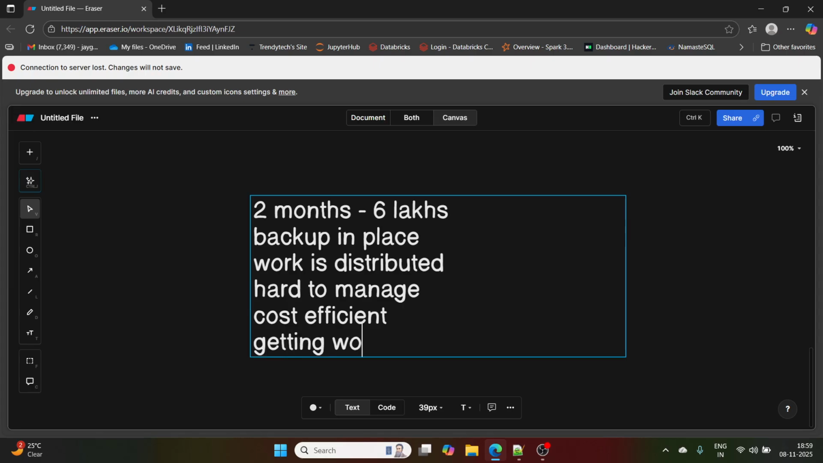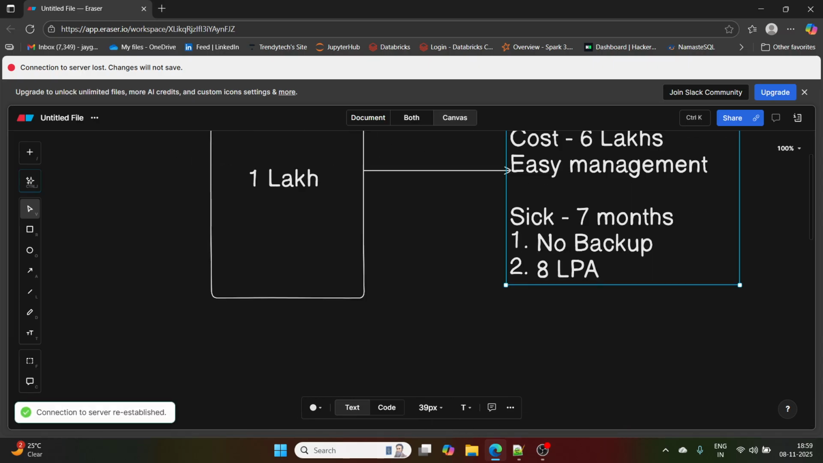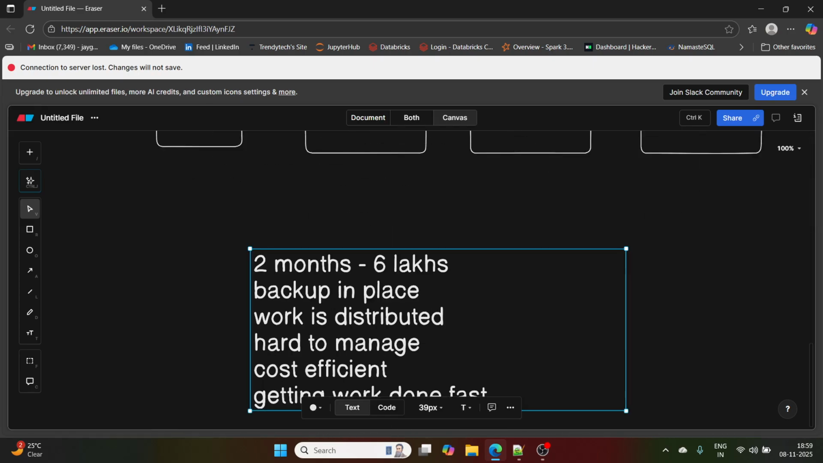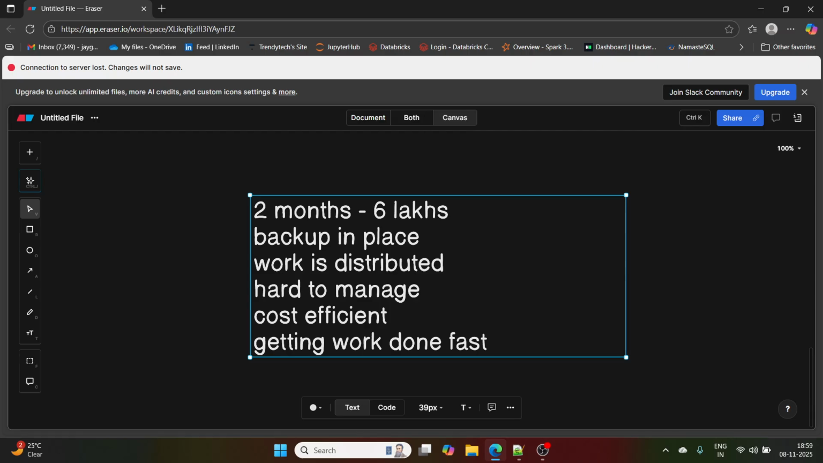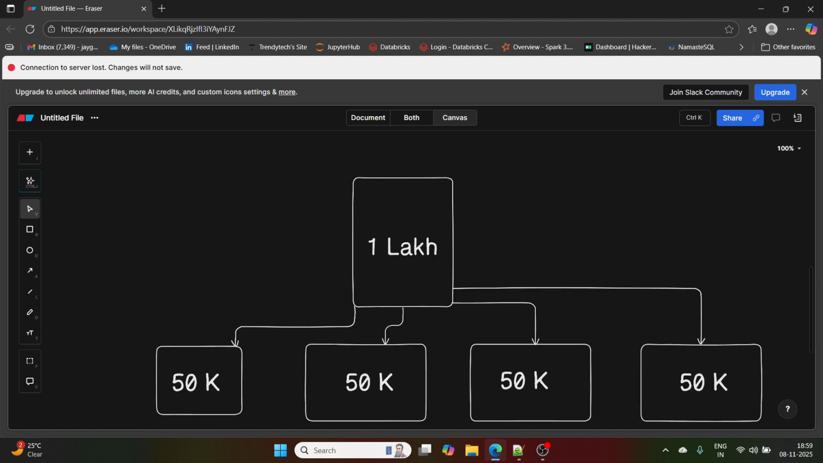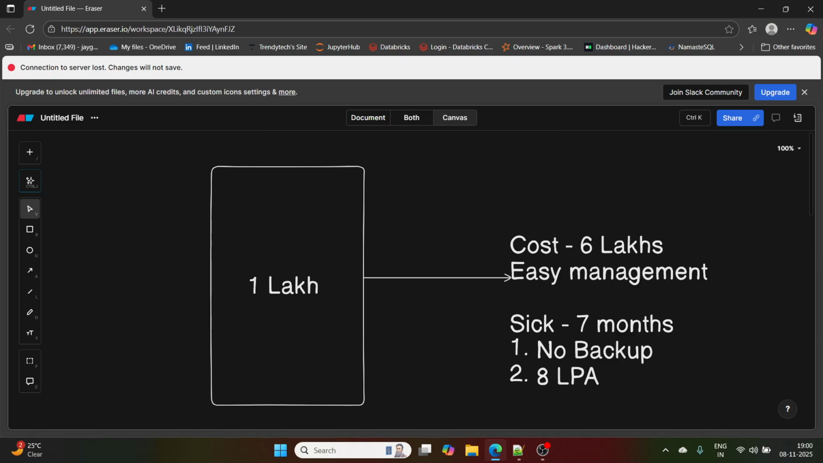For example, we can say getting work done fast, okay. Here it was taking, let's say, 8 months for this project to complete. Here the project is getting completed in 2 months, so getting work done fast in this case, right? Because here work is distributed, okay. Here work is not distributed, okay. Fine. This was the scenario.